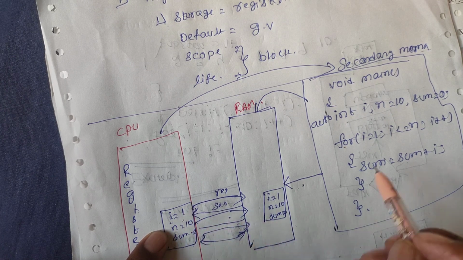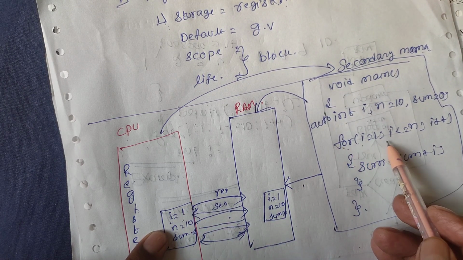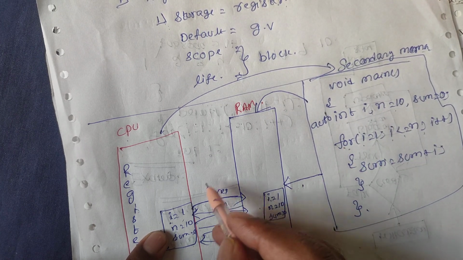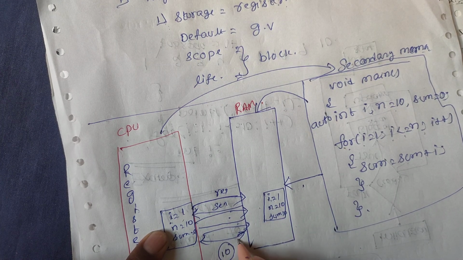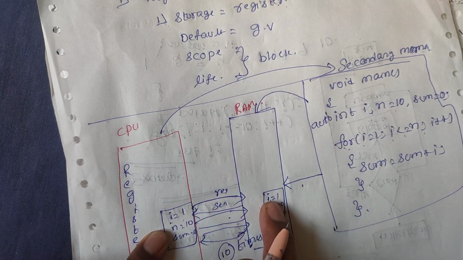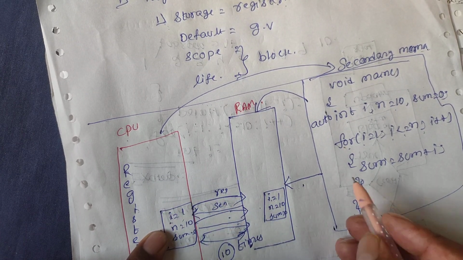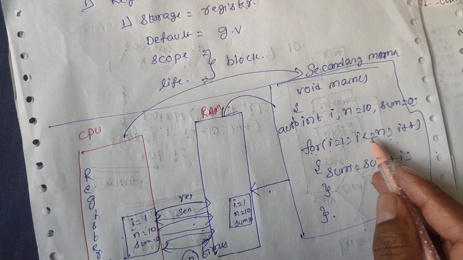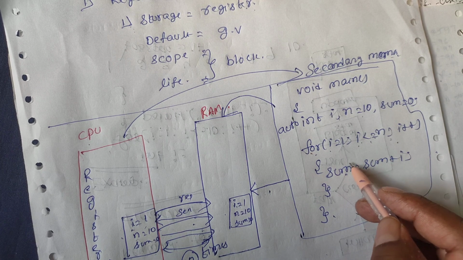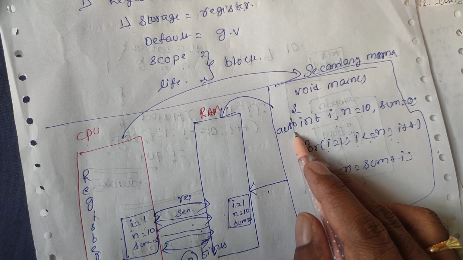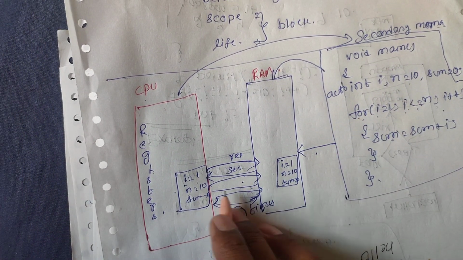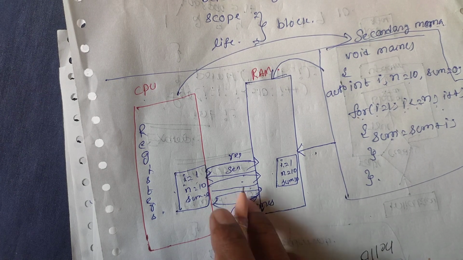But here there is a loop: for i is equal to 1, i less than or equal to n, i plus plus. That means n is equal to 10. This type of requesting and sending happens 10 times, so there is communication between the CPU and the RAM 10 times: 10 times requesting, 10 times reply. Because there is also i plus plus, every time we are checking, and sum is also executed. Because these three variables are declared as automatic, it will take more time to execute this process.